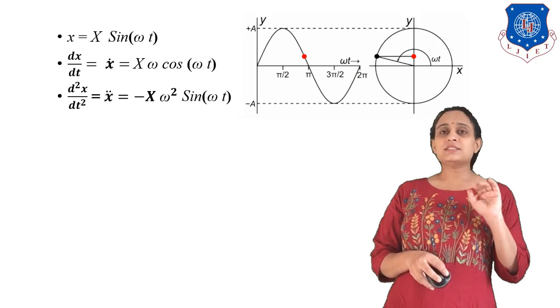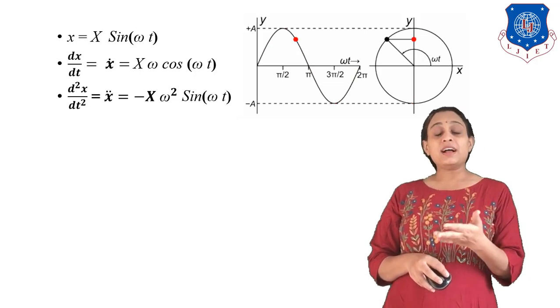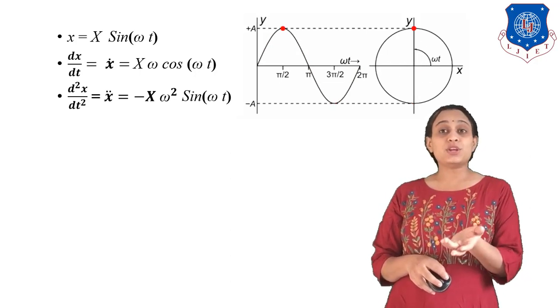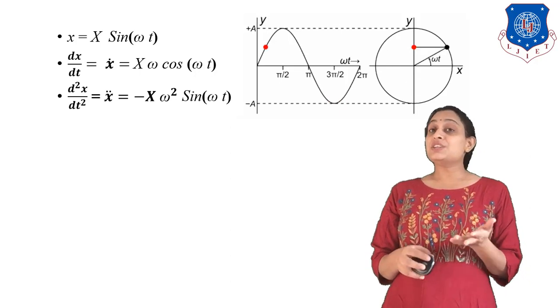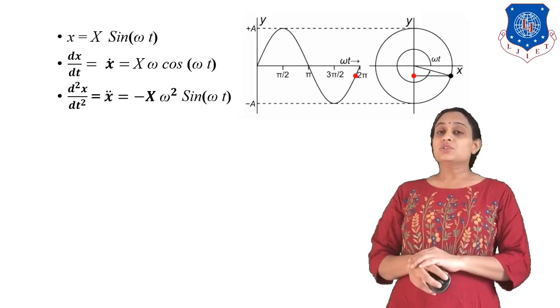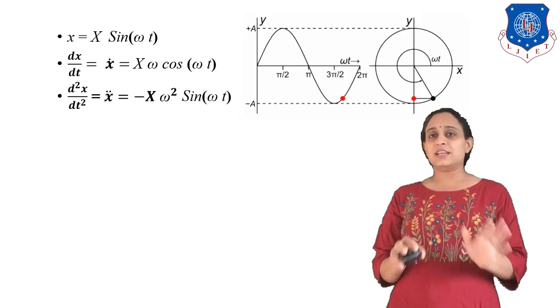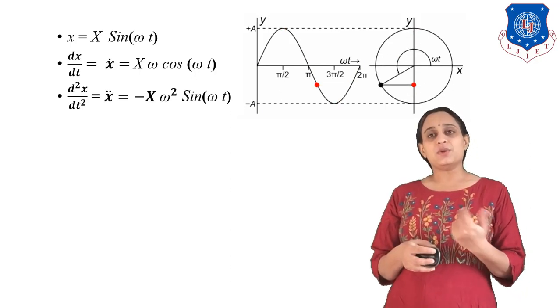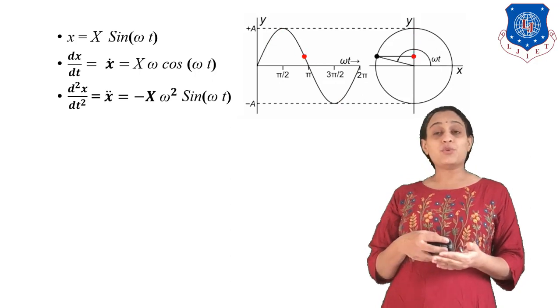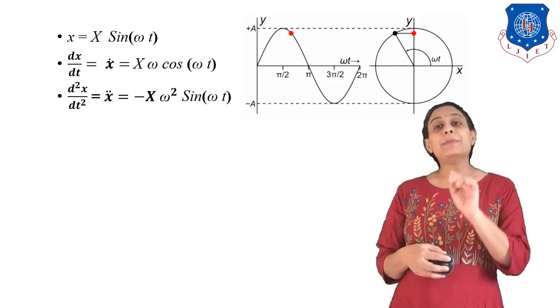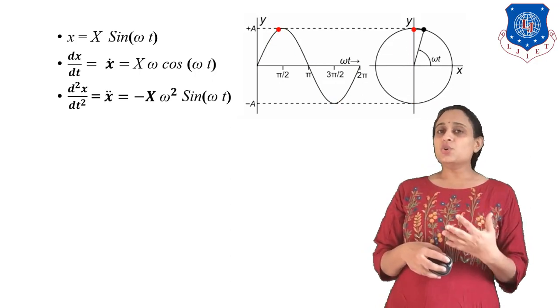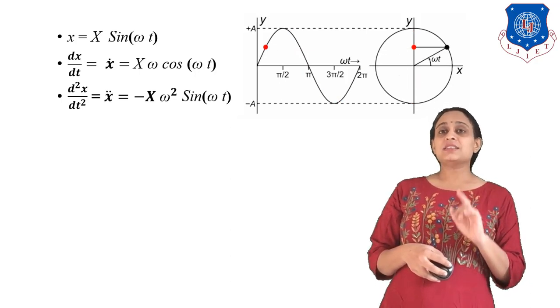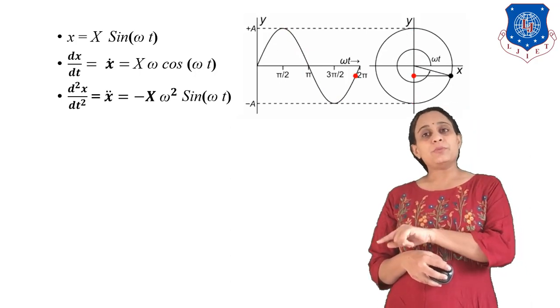Now here x is a constant one. Omega we are considering it is also the constant one. Variation is only with respect to the time. So here x into omega is the constant one. Now let us differentiate the cos omega t value. So by differentiating it, what we will get? We will get minus sin omega t. So that we have to write minus x omega sin omega t.